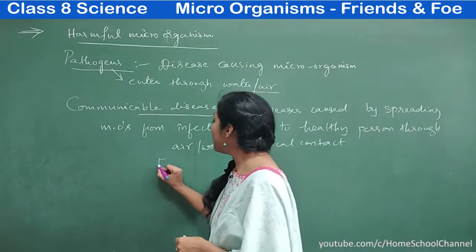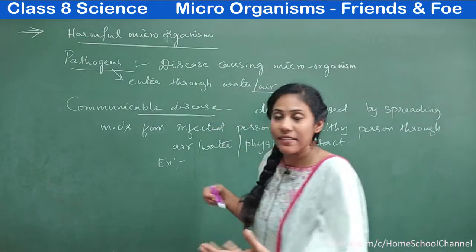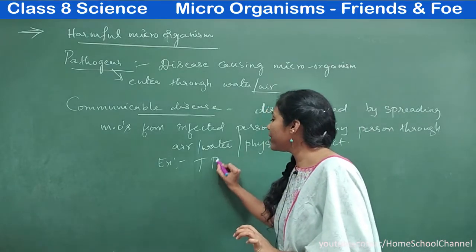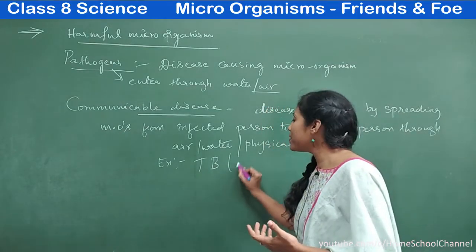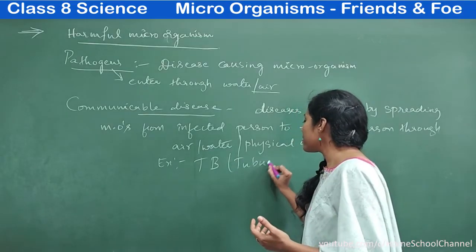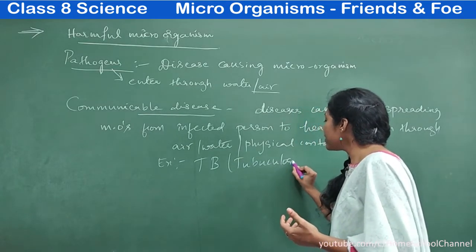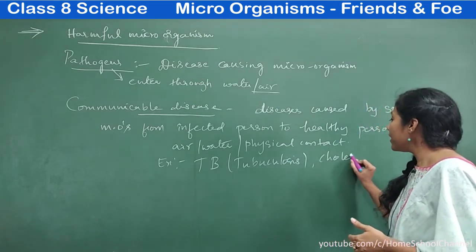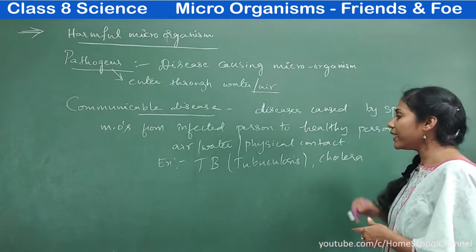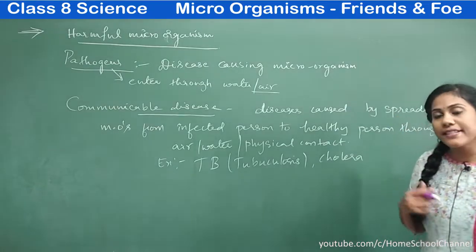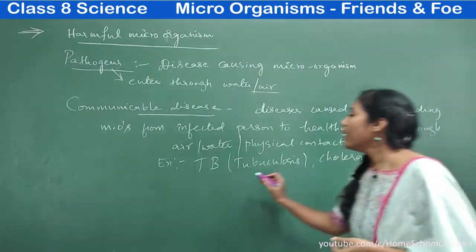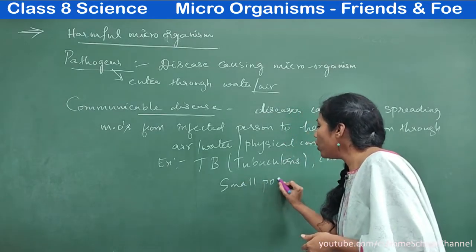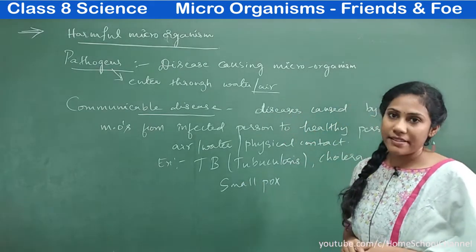Can you give an example of communicable diseases? Yes, coronavirus disease is communicable, and also TB, as we famously call it. TB means what? Tuberculosis. Tuberculosis is a communicable disease. Cholera is a communicable disease. Okay, so there are many such diseases which are communicable. Chicken pox, smallpox. Okay, so all these are communicable diseases.